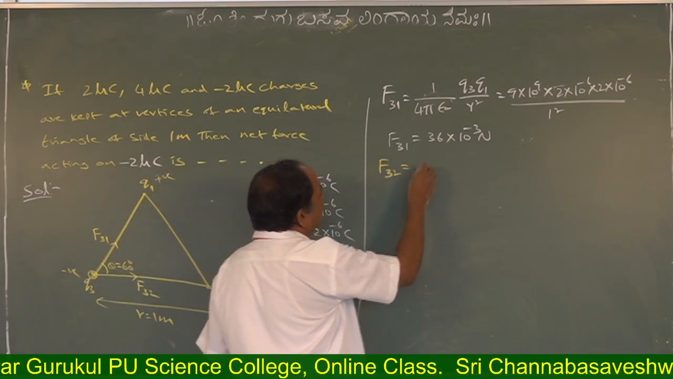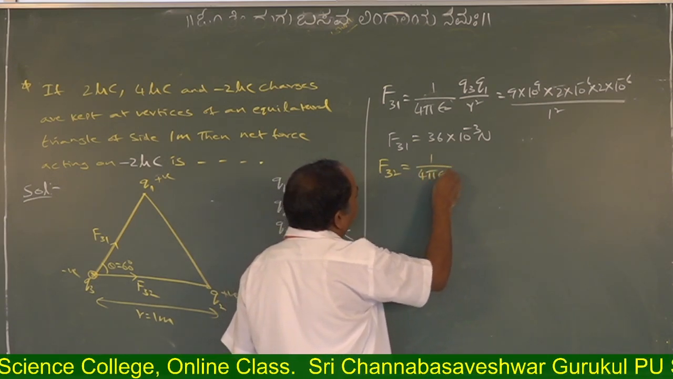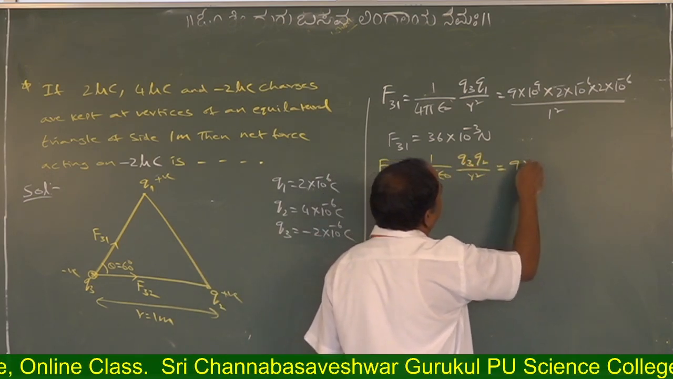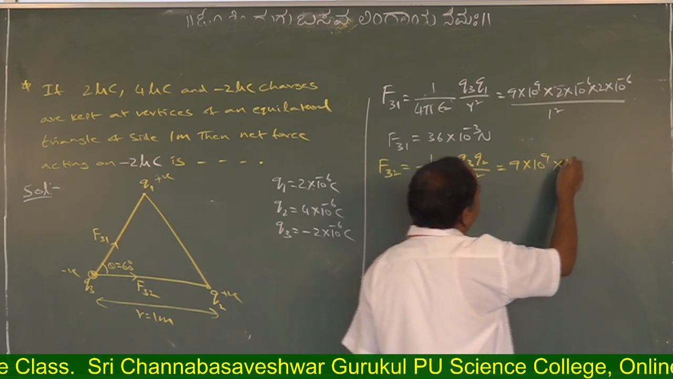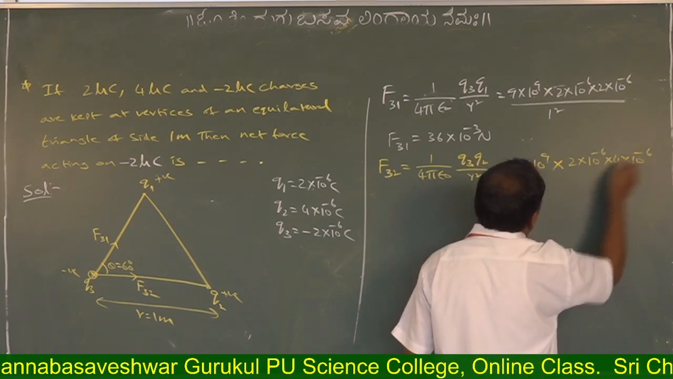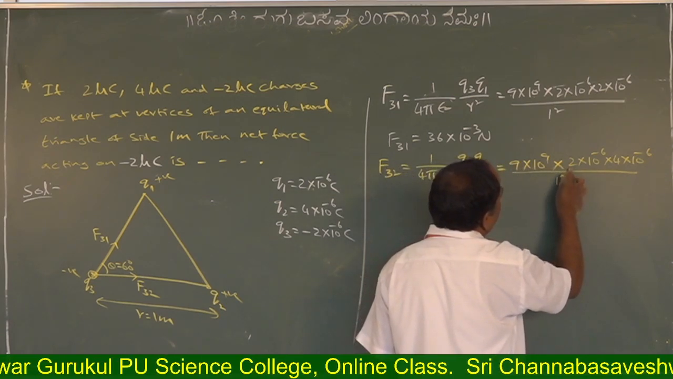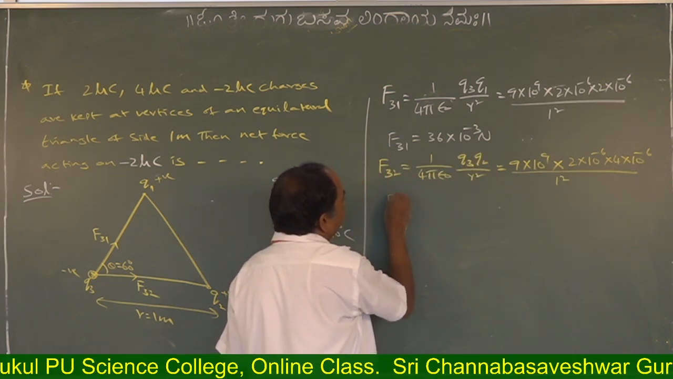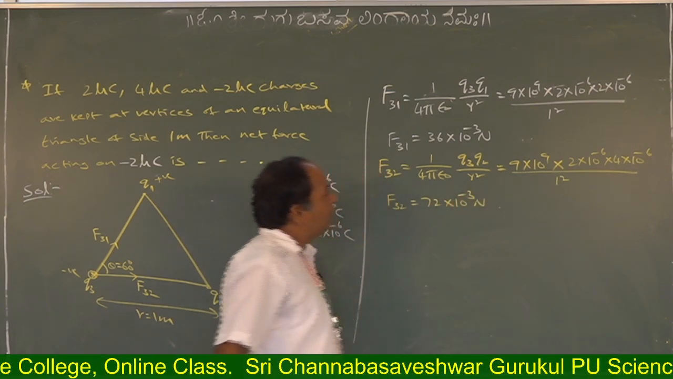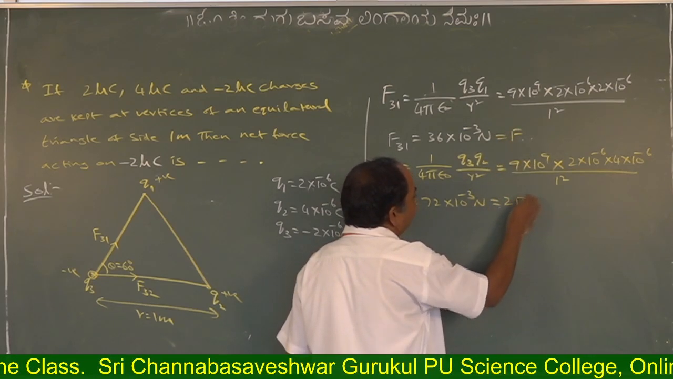F32. F32 is 1 by 4 pi epsilon naught Q3 Q2 by R square, equal to 9 into 10 power 9 into Q3, 2 into 10 power minus 6, into Q2, 4 into 10 power minus 6, divided by 1 square. 9 2s are 18, 18 4s are 72. So F32 is 72 into 10 power minus 3 Newton. A simple way: suppose this is considered F, this will become 2F.